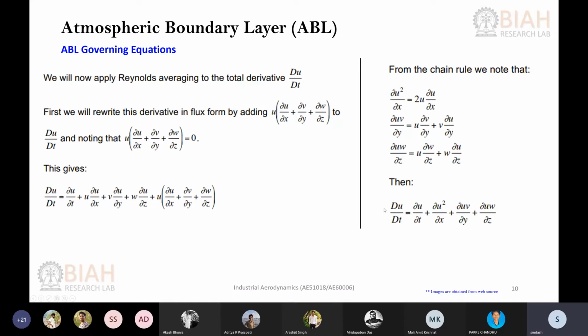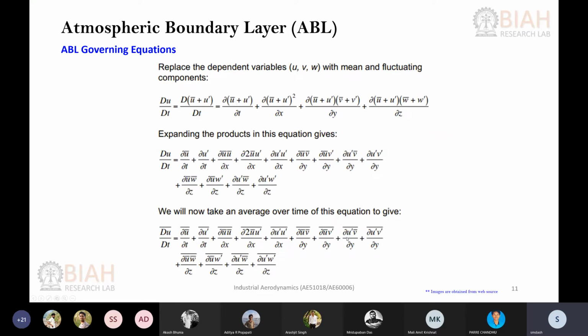Now, this will be your simplified equation after adding that extra term. Then we take the mean and fluctuating components in it. So in du by dt, you can change u to its mean component plus its fluctuation, u bar and u prime. The same thing you can do for v and w.